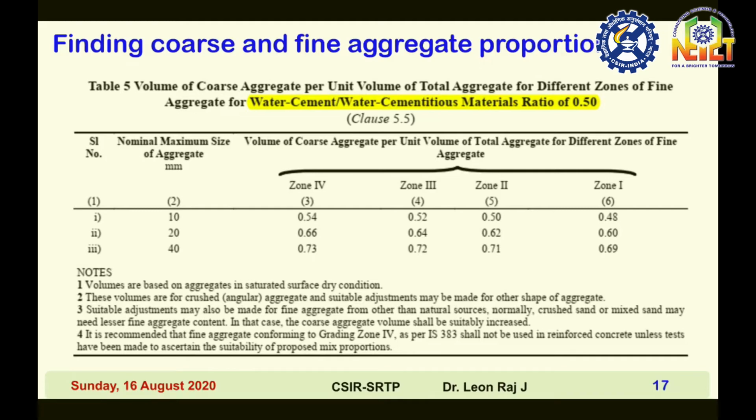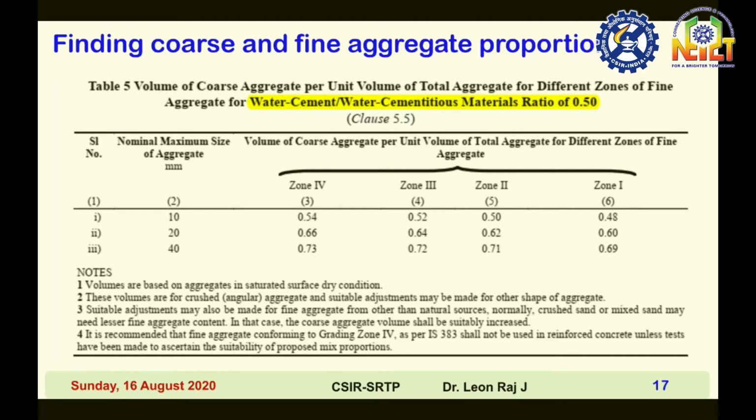Suitable adjustments may also be made for fine aggregate from other than natural sources. Normally, crushed sand, otherwise manufactured sand or mixed sand, may need lesser fine aggregate content. In that case, coarse aggregate volume shall be suitably increased, so the Ca by Ta value can be increased. That's what is given in note 3.